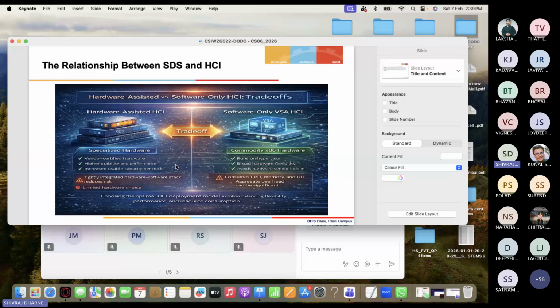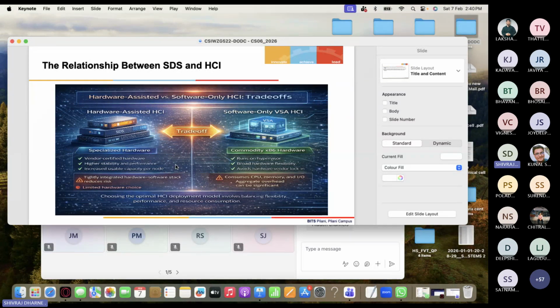Avoid hardware vendor lock-in. It can take CPU, GPU, anything, and all that can be aggregated together, compared to hardware assisted hyperconverged infrastructure where you have a tightly integrated hardware software stack of a given vendor. Limited hardware choices will be there.